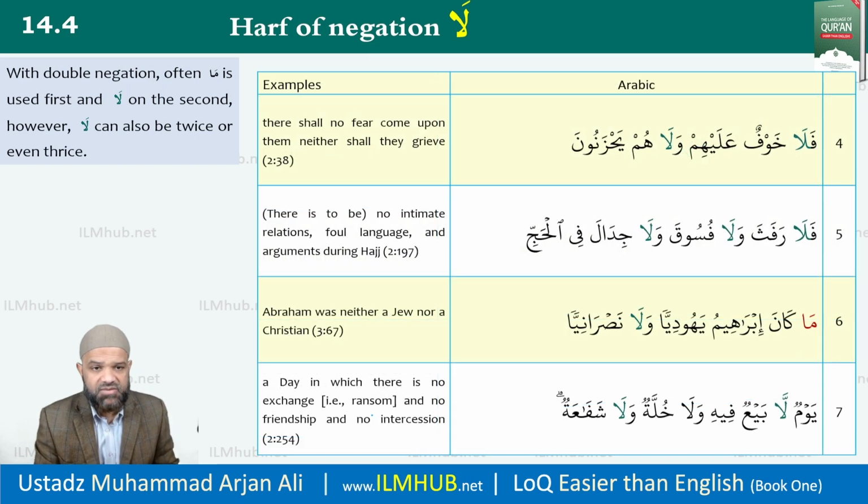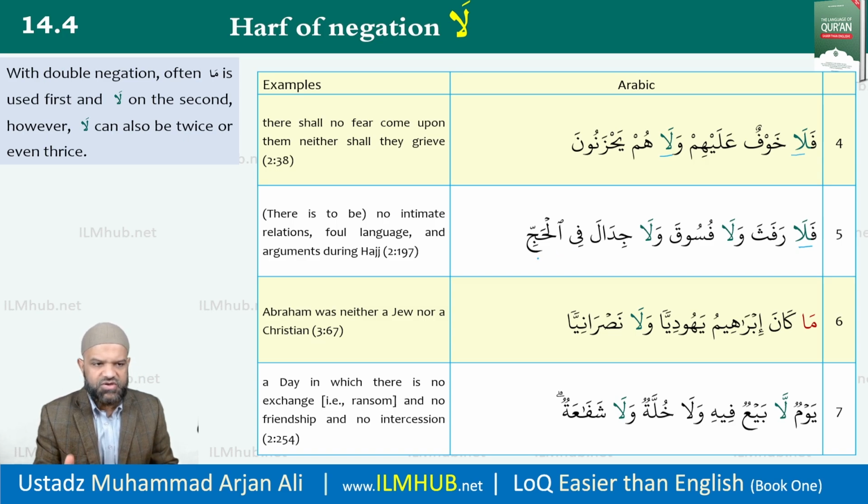In the next 4 examples, again they're all from Quran. You'll see now la being repeated. So the fourth example we have fala khawfun alayhim wala hum yahzanun. There shall be no fear upon them, neither shall they grieve. In the 5th example, fala rafatha wala fusuqa wala jidala fil hajj.